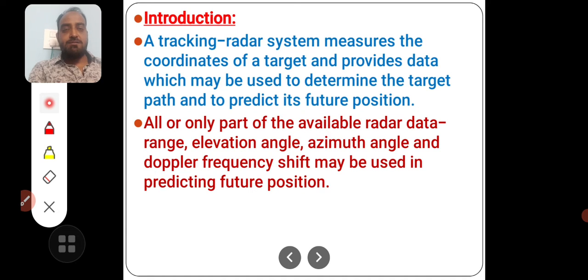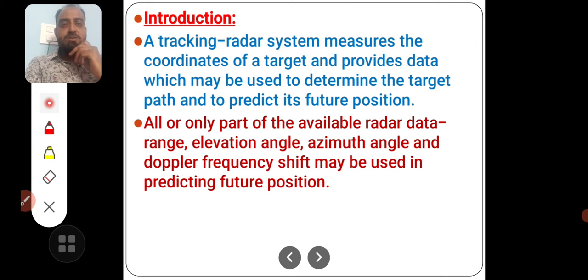At what angle? See, if you want to point one target in 3D space, you have to move your target vertically to its height, and with respect to a north or south pole, you have to move it horizontally also to a particular angle. So the antenna, which is straight and plane, should be first moved up, which is called as elevation, and it should be moved to a direction which is called as azimuth.